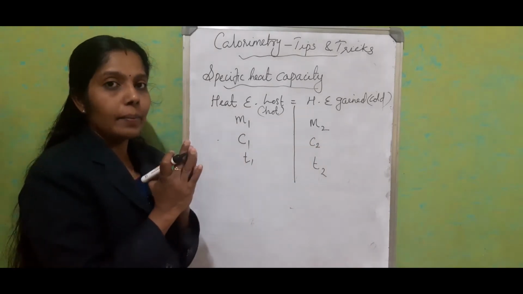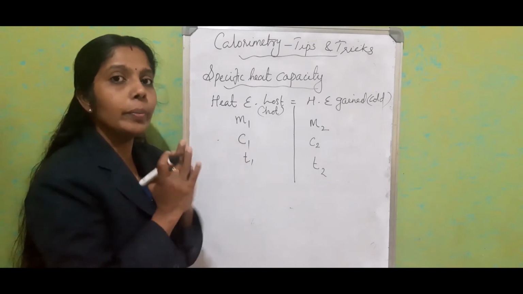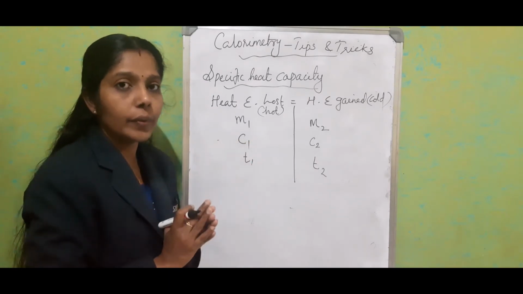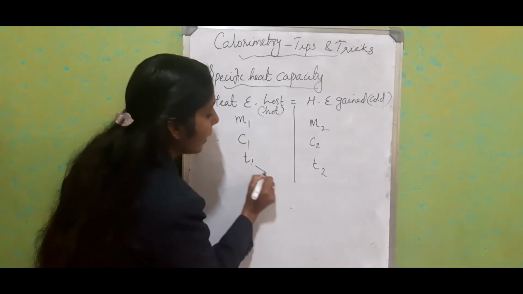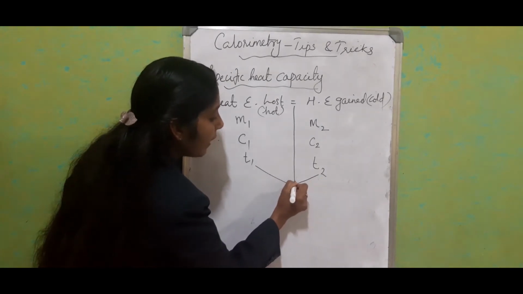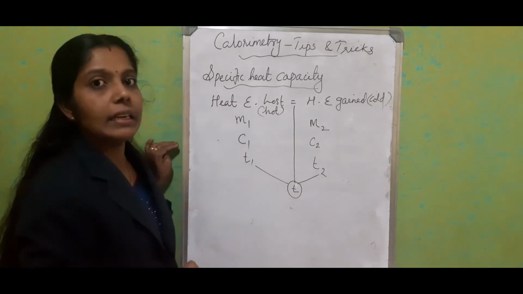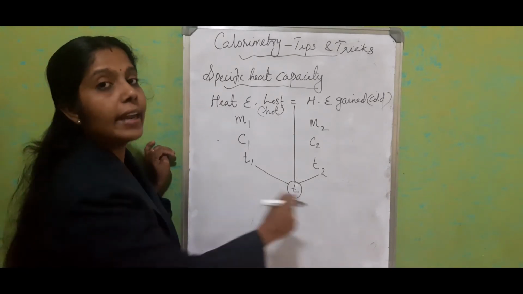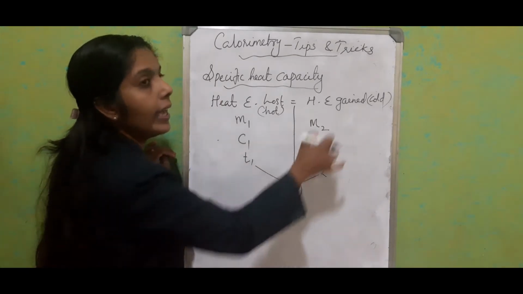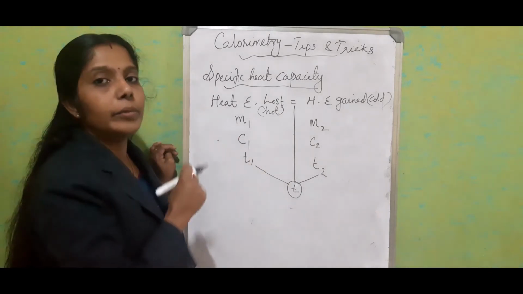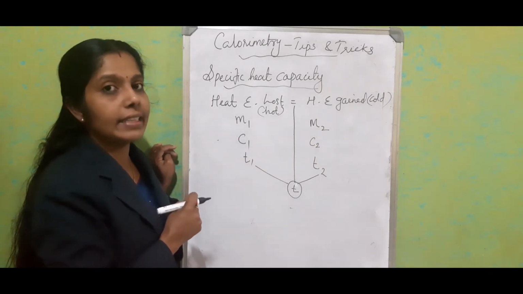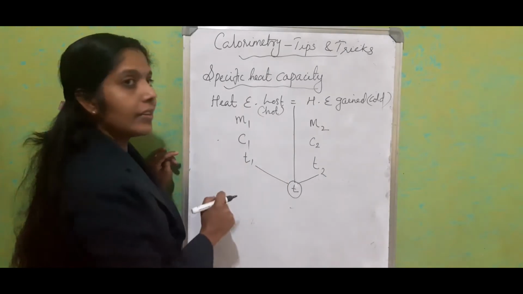When we mix them up, which is what we do in these questions, finally it will come to a temperature that we consider as T. The final temperature for both the hot body and the cold body will be T. Now we will write the equation.